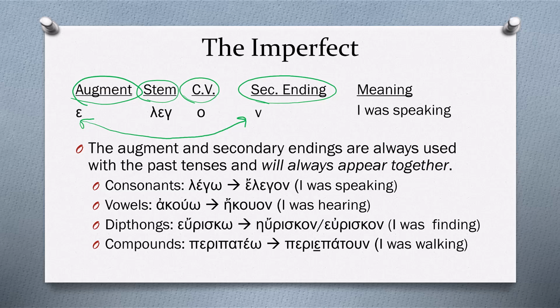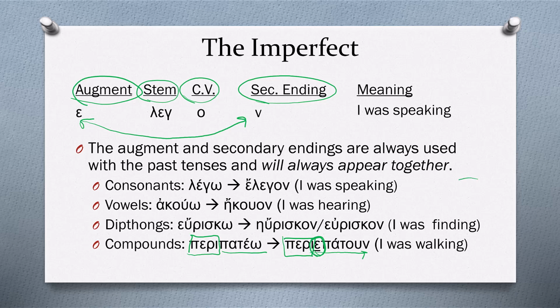That's a verb that has a preposition. So in the example of peripateo, we see the preposition peri, and then we have pateo. And notice that here we have peri again, that the augment comes right after the preposition, and then the verb continues. So this is key and it takes some getting used to, but for compound verbs, the augment comes after the prefix or after the preposition, and periepatoun would be translated, I was walking.